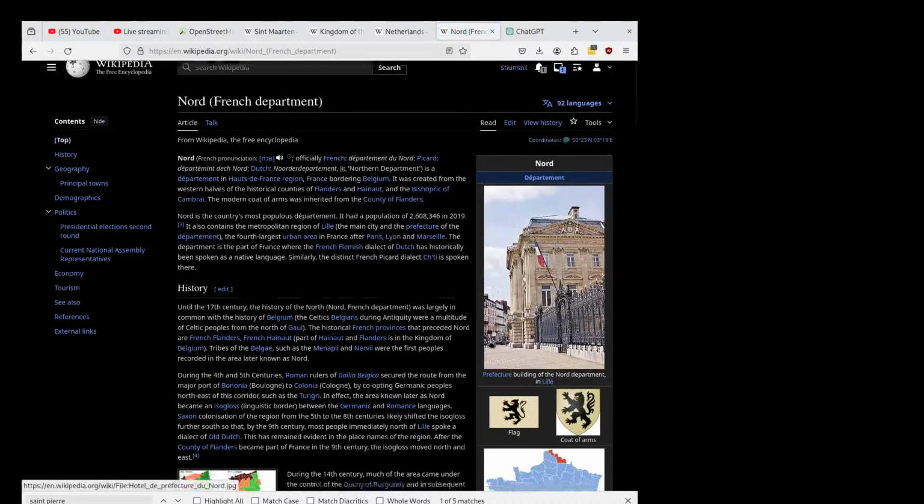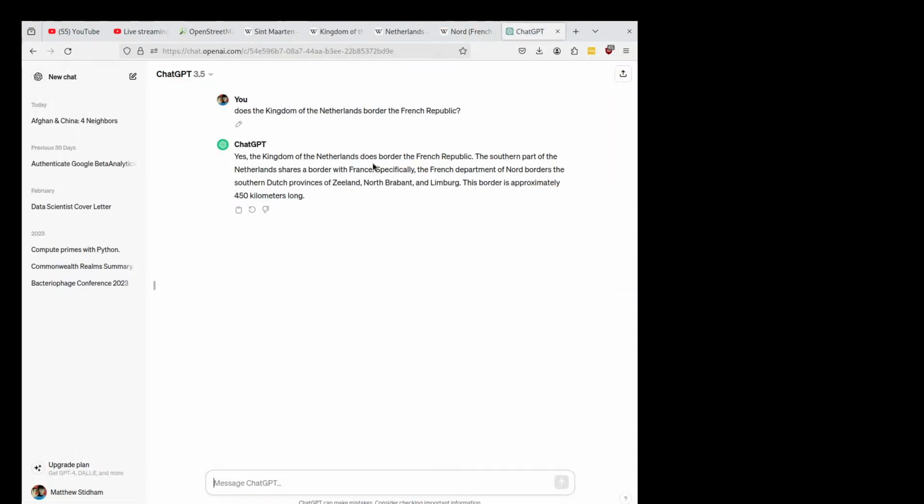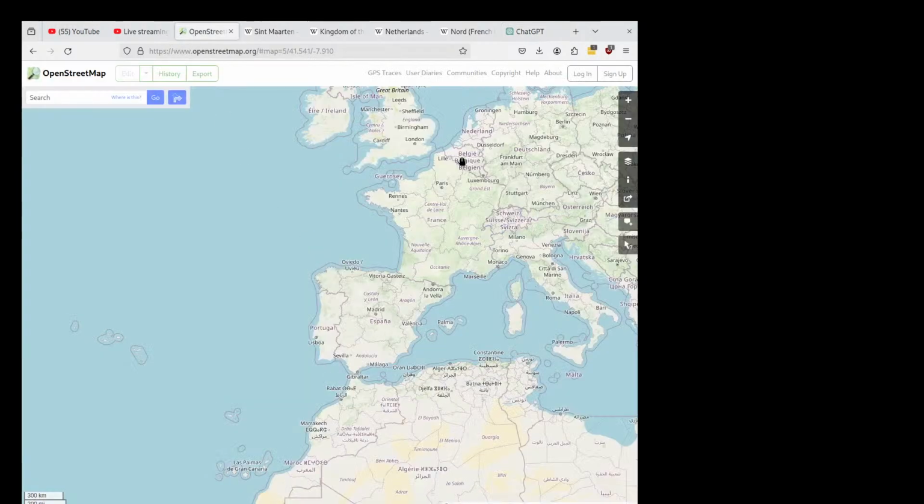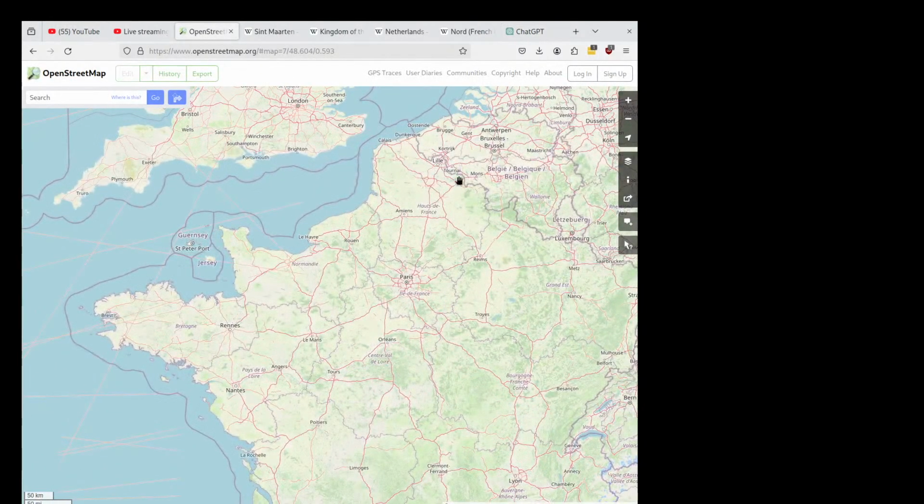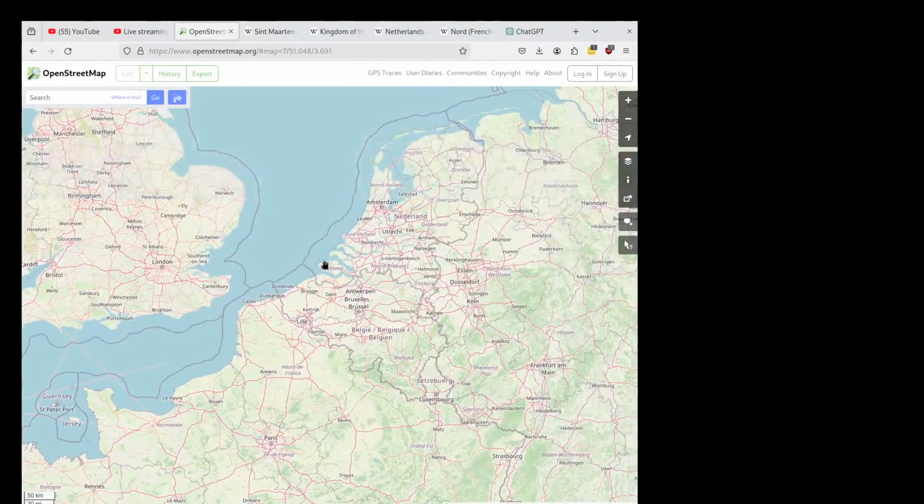The Nord French Department. That borders Belgium. No. It's like completely 450 kilometers long. I don't even know how to respond to this. This is just so completely wrong. What are we supposed to do with this, ChatGPT? Sure, that is the northern department of France. Yes, Zeeland is the southernmost, southwest part of the Netherlands, but you've got a whole Belgium in the middle.